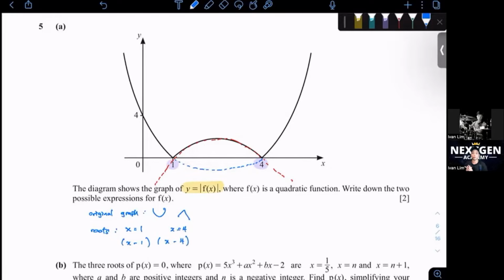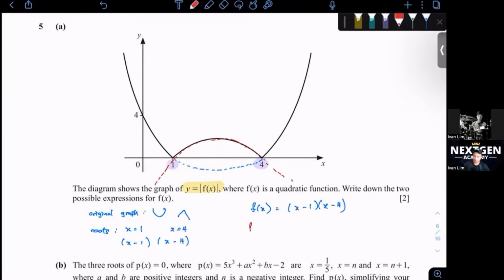In a way, we are working backwards. Normally the x equals to 1 and x equals to 4 is the final answer. So we work backwards, where we put it into the factorized form, which is your brackets. So your possible function for this can be f(x) equals to positive (x minus 1)(x minus 4), and this is the blue color graph.